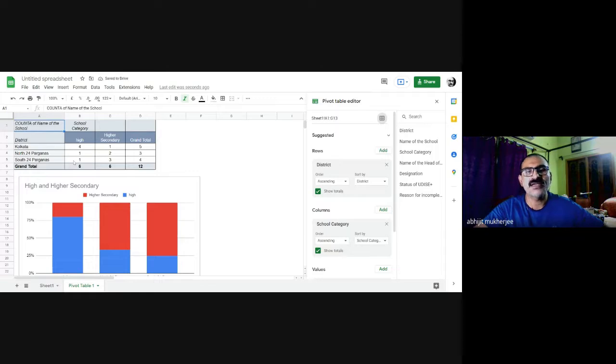See, my data set changes. And as I accept that suggestion, as I increase my selection, my pivot table changes, and so does this chart that I had previously prepared using this pivot table. I didn't have to do anything. Google is smart enough to bring all those additions into my work.